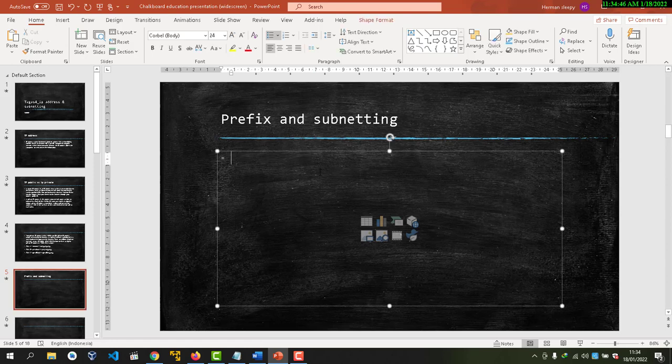Prefix and subnetting is for the network.